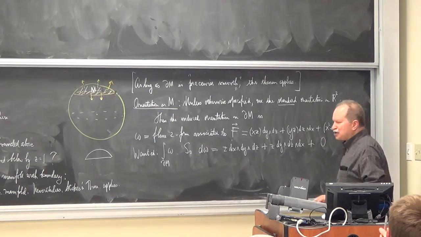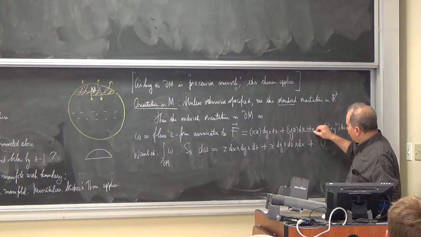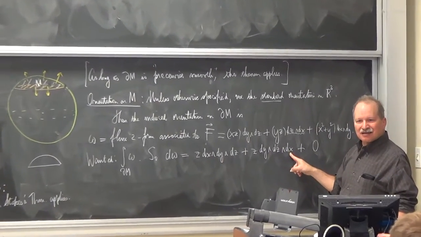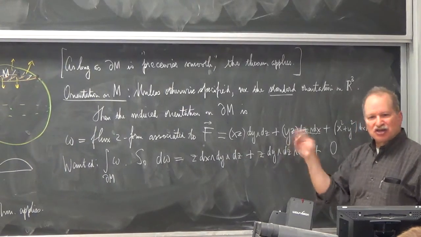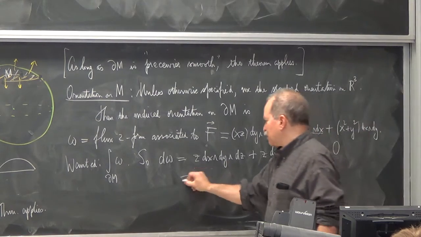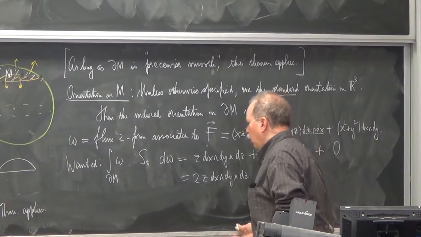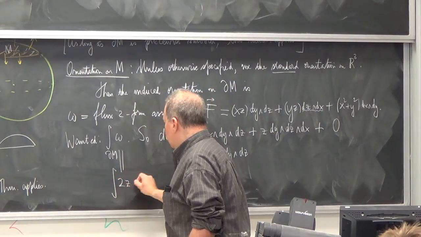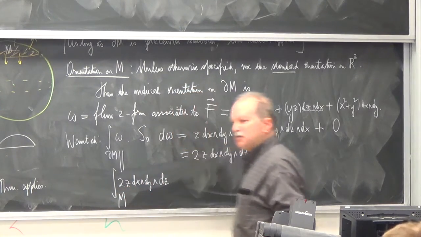Now, in case you have not already figured it out, our whole reason for putting this guy in this order is that what happens when I do this? It's positive. It's the same as dx wedge dy wedge dz. It's two switches. Okay? So I'm going to get twice z dx wedge dy wedge dz, and so all I have to do is integrate 2z dx wedge dy wedge dz over this region in 3-space.